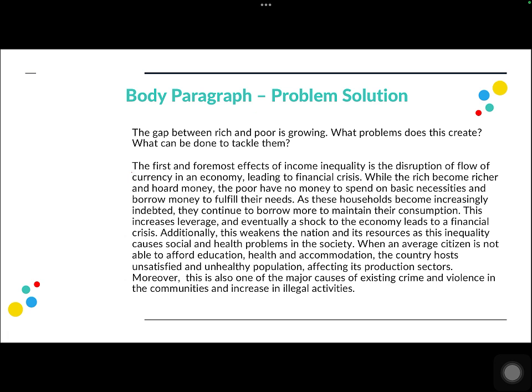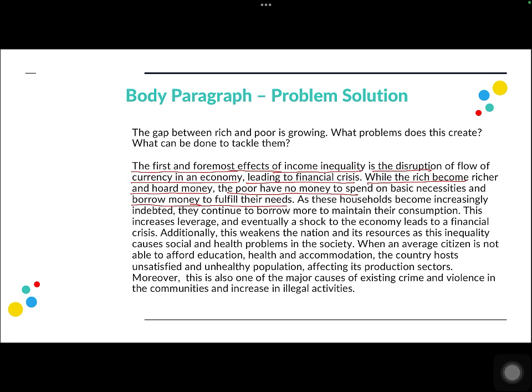Obviously, I'm going to start with the reasons, or the pointers, that I had created for why income inequality is growing. The first and foremost problem of income inequality is the disruption of flow of currency in an economy, leading to financial crisis. While the rich become richer and hoard money, the poor have no money to spend on basic necessities and borrow money to fulfill their needs, right? So this is one of the problems where, because of inequality, there is disruption in the flow of currency in an economy. And how that happens is because a lot of people are hoarding money while a lot of people don't have even basic money to spend on, right?